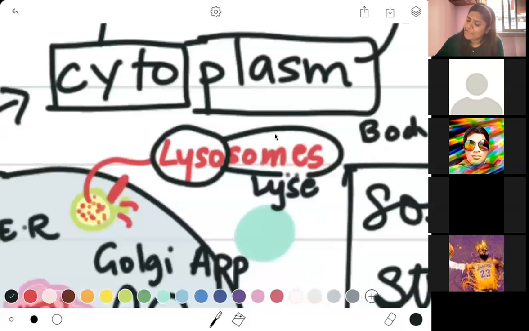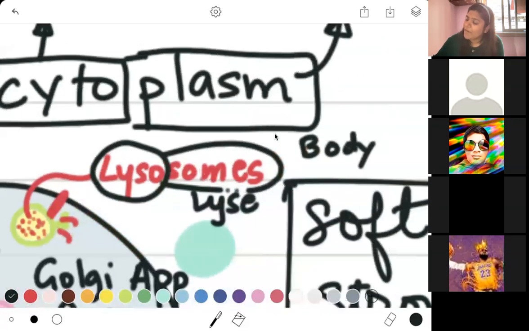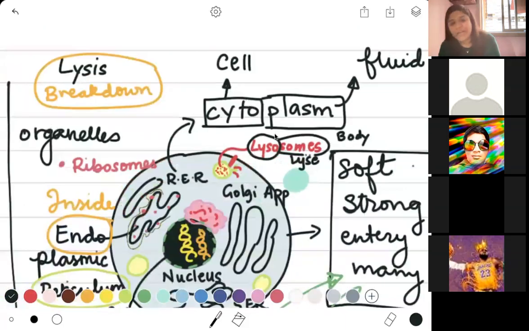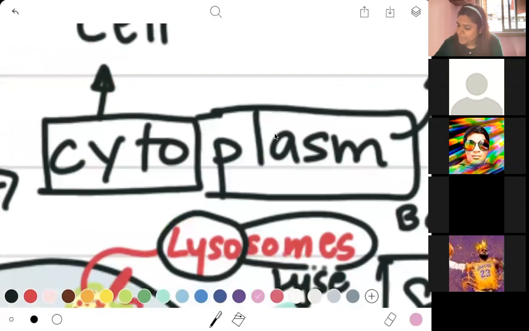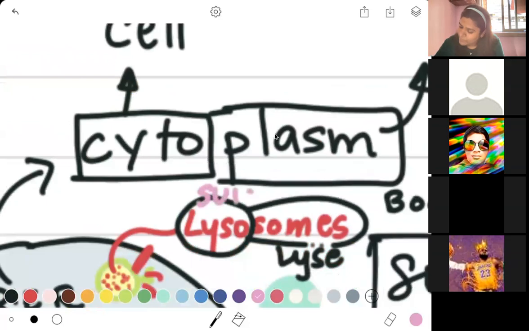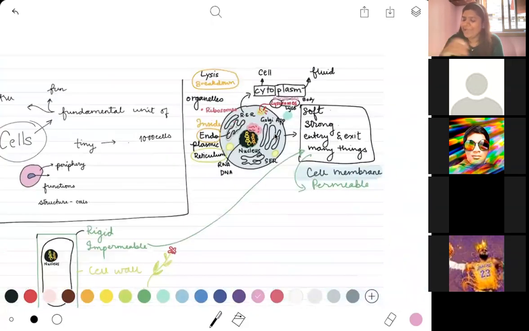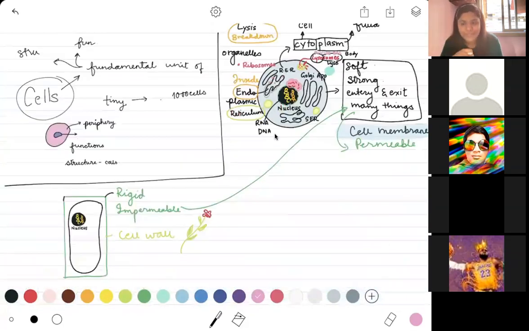So wherever you see the term some, you have to imagine that it means body. A body or a structure that helps in breakdown is lysosomes. Lysosomes are also called the suicide bags of your cell. I'm going to write this over here. Right? So your lysosome is also called the suicide bag of your cell.